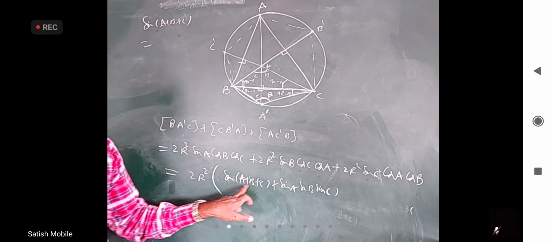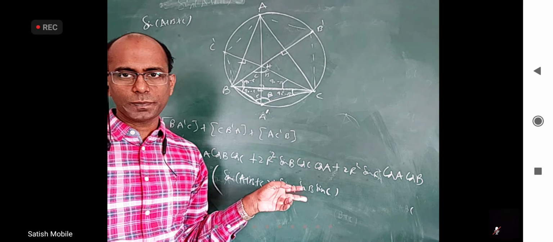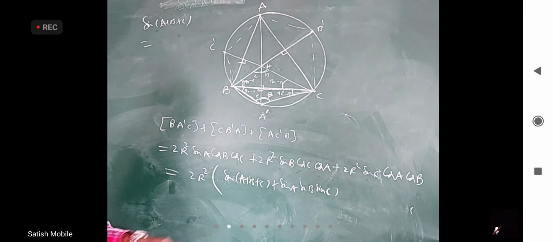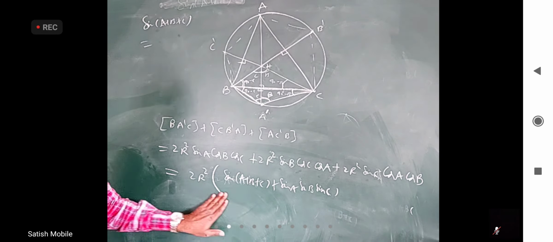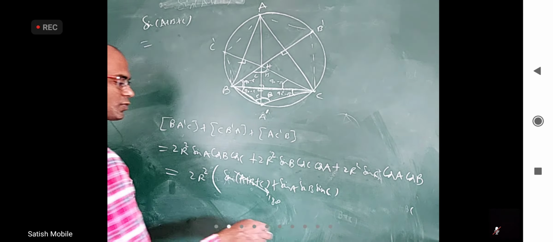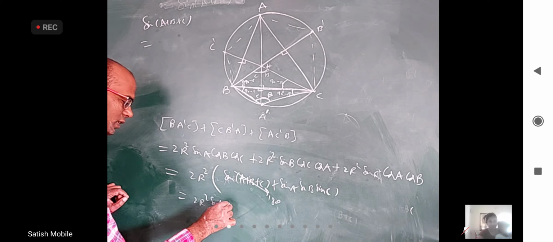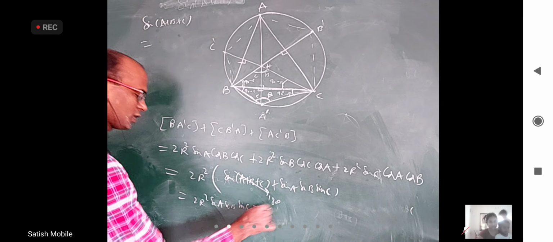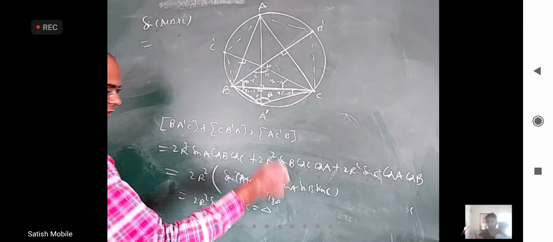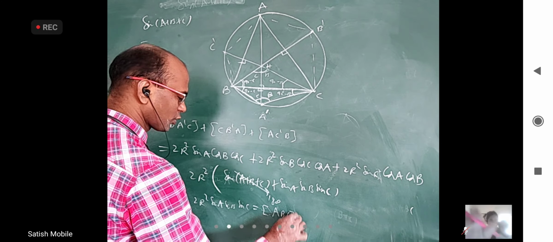Actually, the sin(A+B+C) formula is this plus this minus this. That minus part I brought here. But A+B+C is 180 degrees, so that will become 0. That's how we got 2r² sin A sin B sin C, which is delta, the area of triangle ABC. Okay, this is by using trigonometry and all that.